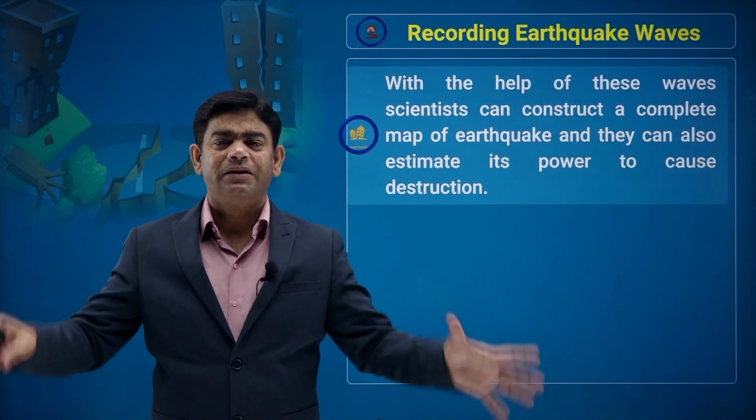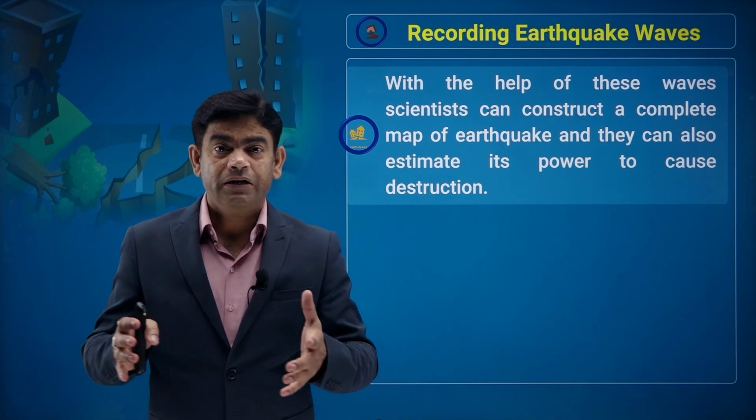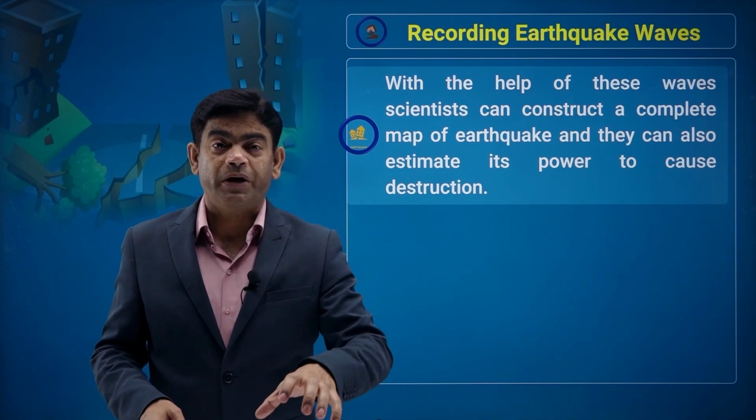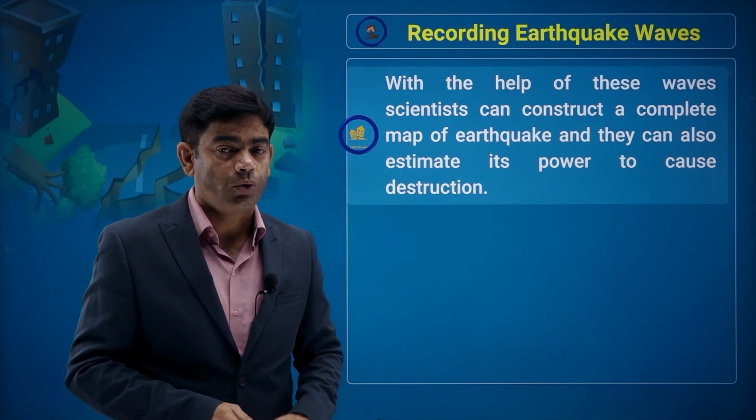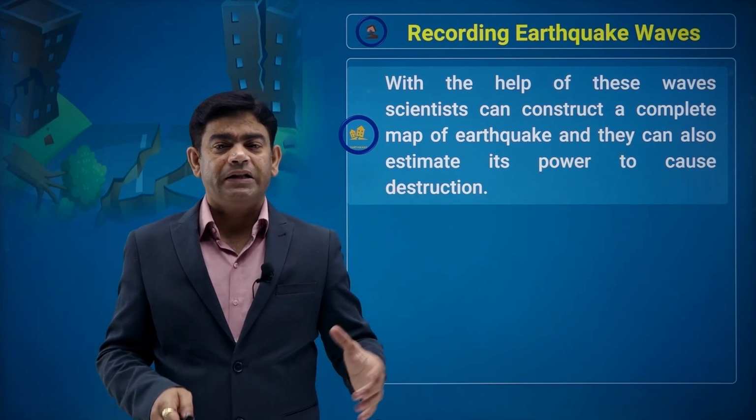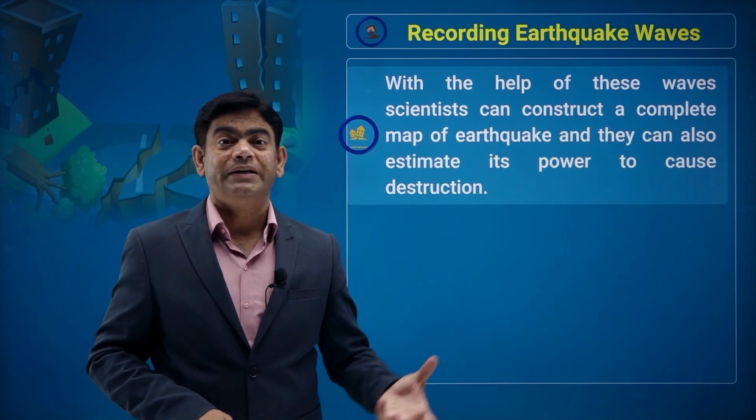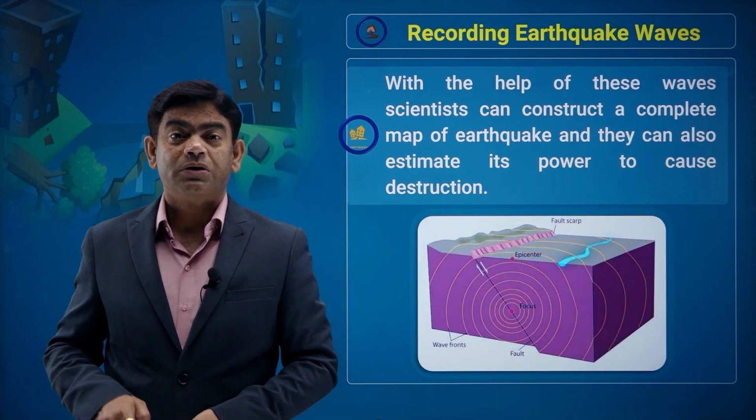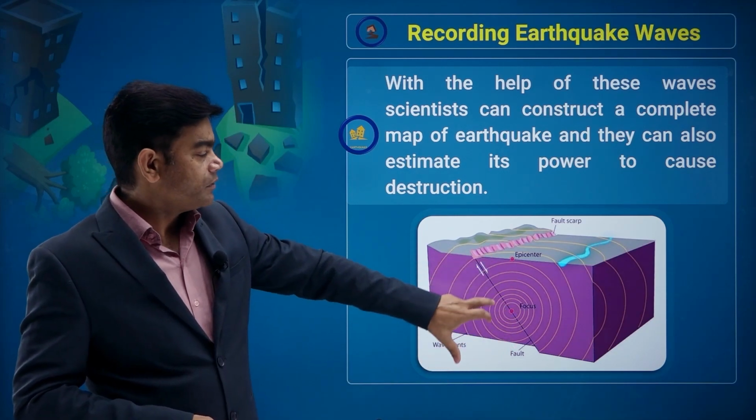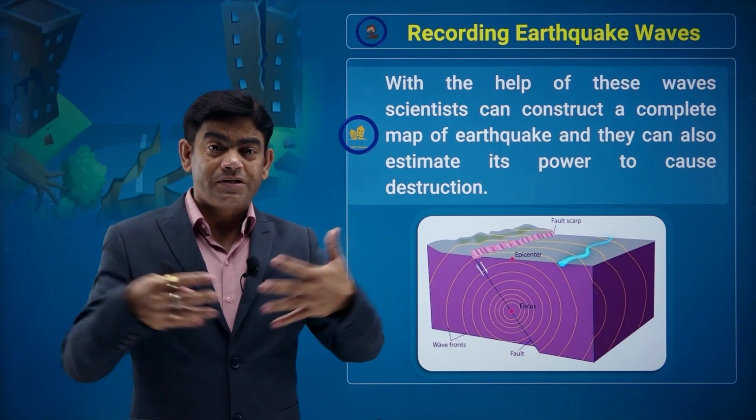With the help of this wave pattern, the scientists study and try to figure out at which place on the earth the disturbance took place which caused the earthquake. They can construct a complete map of the earthquake, and they can also estimate its power by the zigzag, how intense it was, how much destruction it can cause. So by studying this, for example, this is the point where the fault took place, where the disturbance took place.